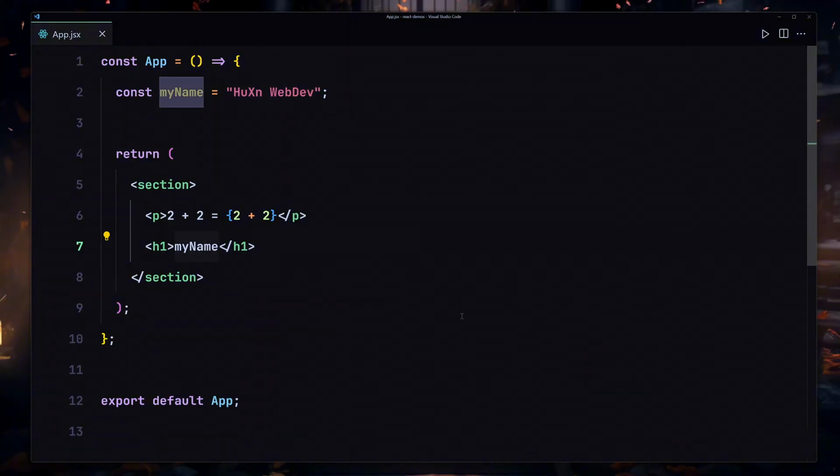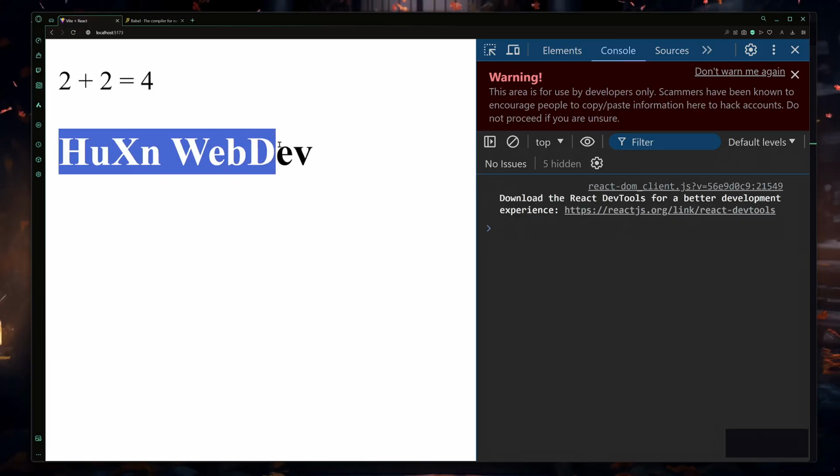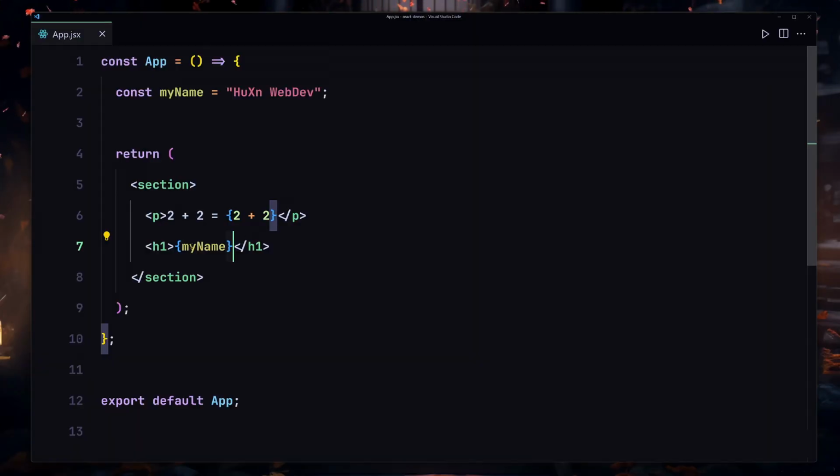To do that, we have to wrap this variable name inside curly braces, the curly opening brace and the curly closing brace. If I save my file, now it's going to give us Hussein Web Dev right here. Okay, so this is how we are going to render our variables dynamically inside our JSX.